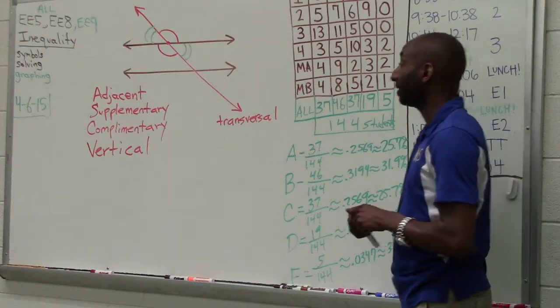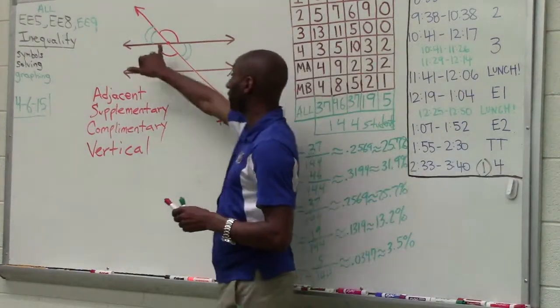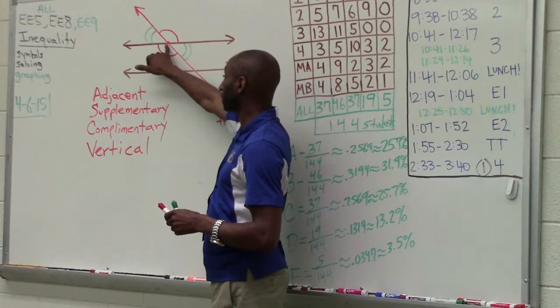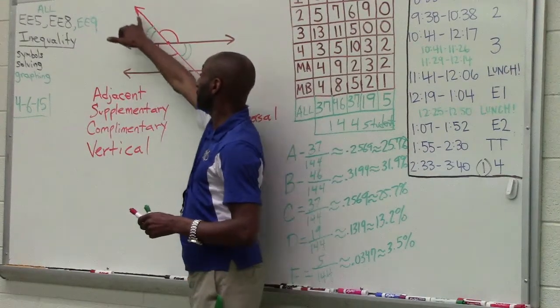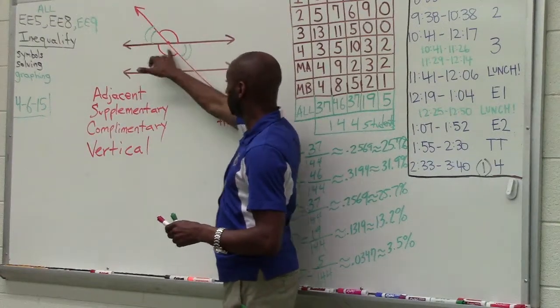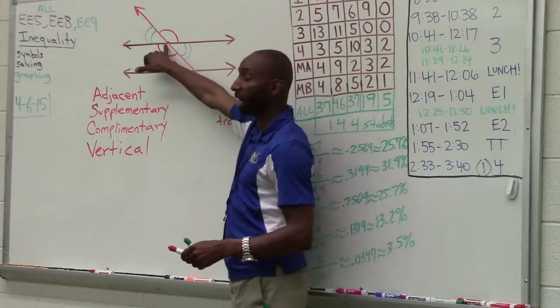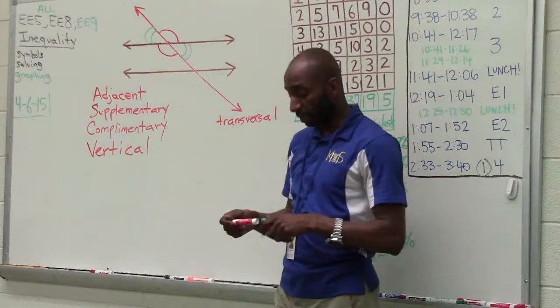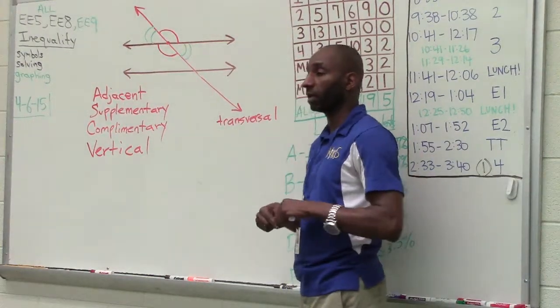The only thing they have in common is the vertex. Here's this ray, there's that ray. Here's this ray, here's that ray. The only thing they have in common is the vertex. Therefore, the only thing they share is a vertex. Therefore, they are vertical.